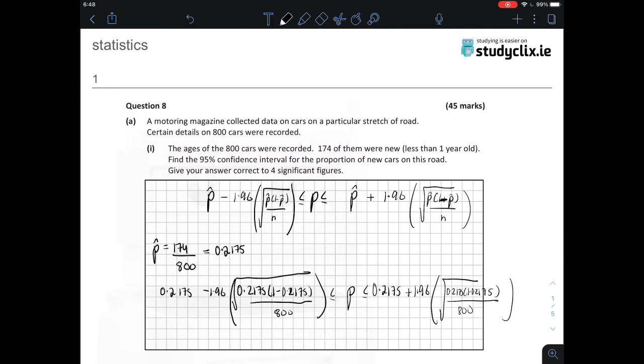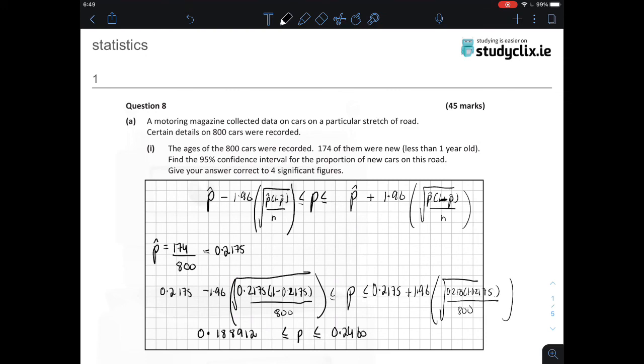And multiplying this all out, this gives us a population between 0.18891 and 0.24608. I'm going to write this to 4 significant figures, so I want 4 figures that do not include a 0.